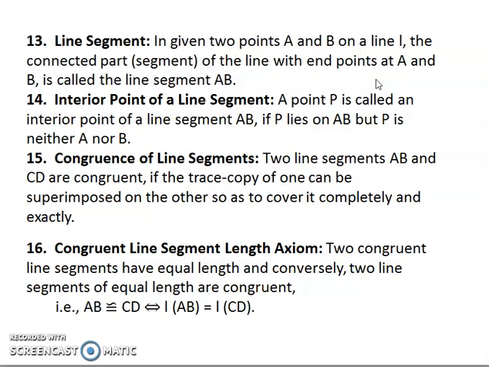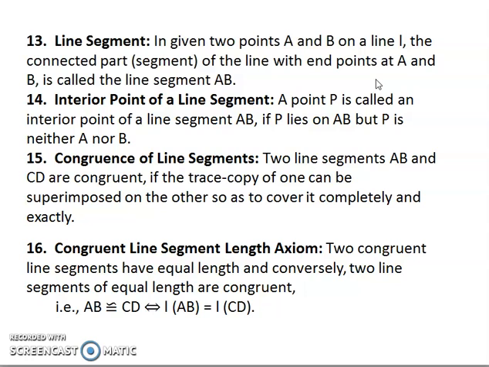Interior point of a line segment: a point P is called an interior point of line segment AB if P lies on AB, but P is neither A nor B. In the same way, when we ask you to find rational numbers between two given rational numbers, let's say between 3 and 4, I ask you to find 10 rational numbers. You are not supposed to include 3 and 4. Between means apart from those end points, the points which are lying in between.